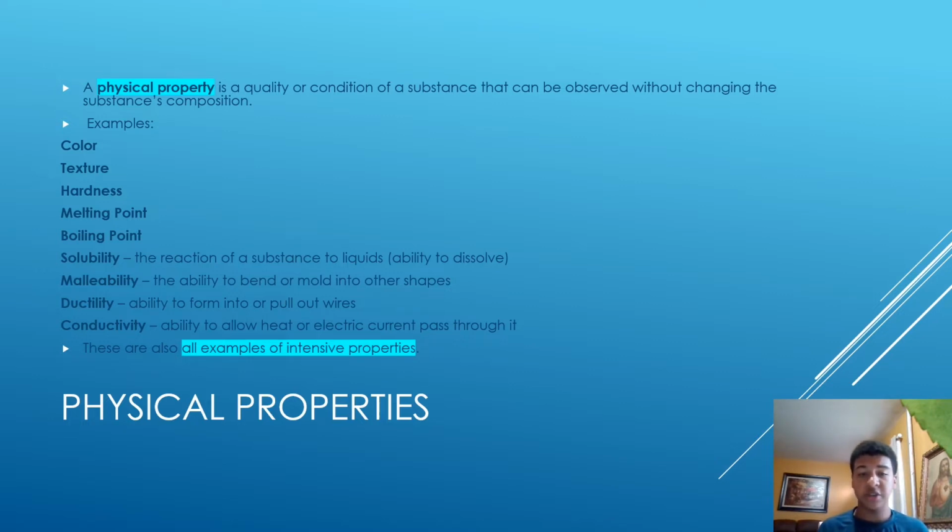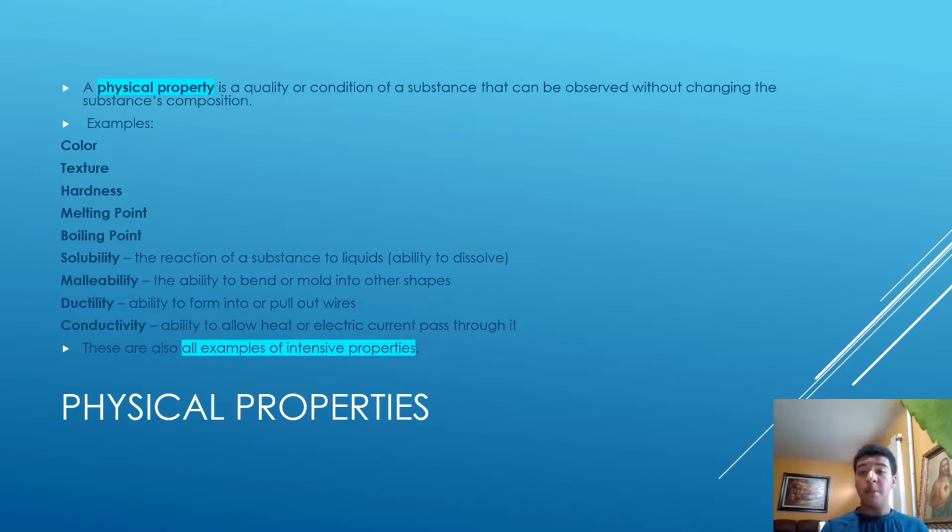Solubility is the reaction of a substance to liquids, the ability to dissolve. Malleability is the ability to bend or mold into other shapes. Ductility is the ability to form into or pull out wires. And conductivity is the ability to allow heat or electric current to pass through it. These are also all examples of intensive properties because they do not change in terms of that specific substance.